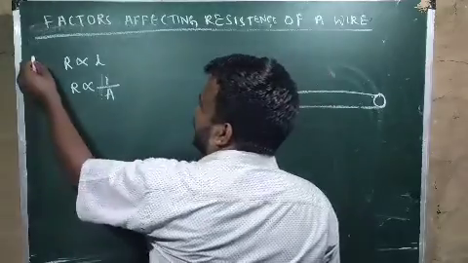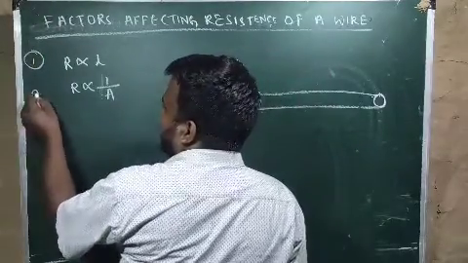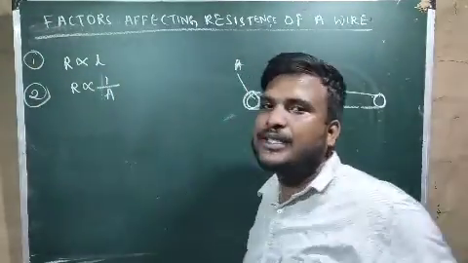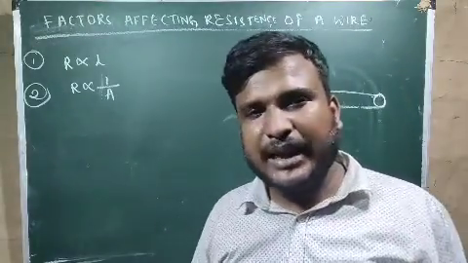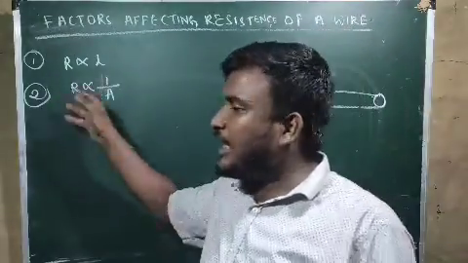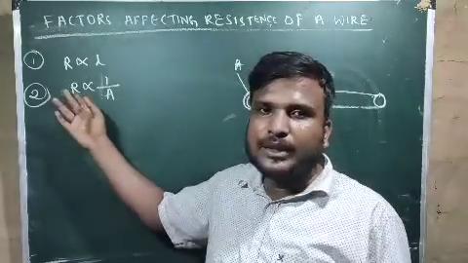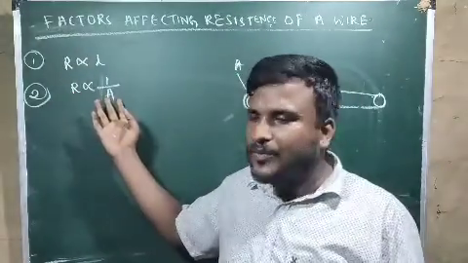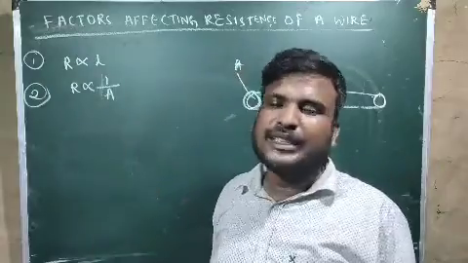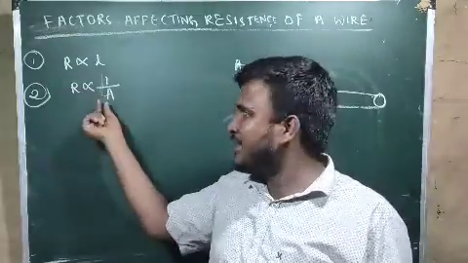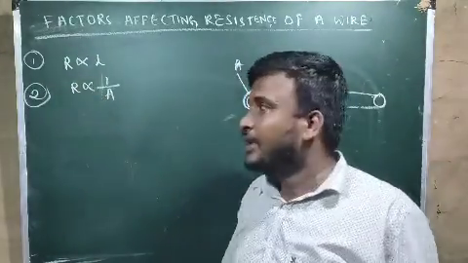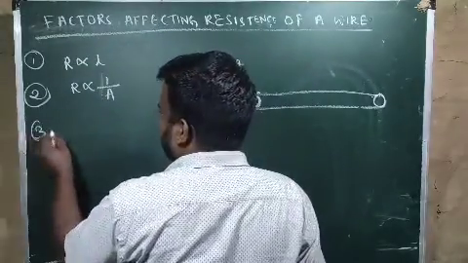So it depends on four factors. Number one factor is length. Resistance depends upon length. How does it depend? Directly. Secondly, area of cross section. If area of cross section is more, resistance will be less. If area of cross section is less, resistance will be more. That means a thicker wire has less resistance, a thinner wire has more resistance. Thirdly, nature of the substance.